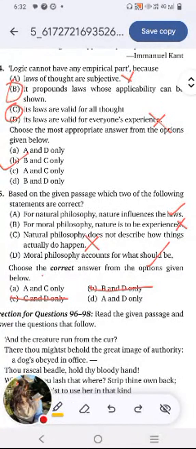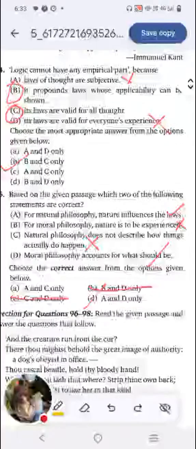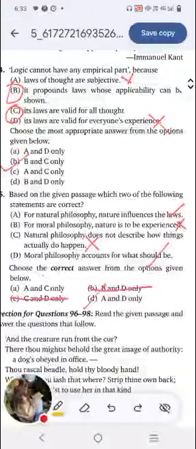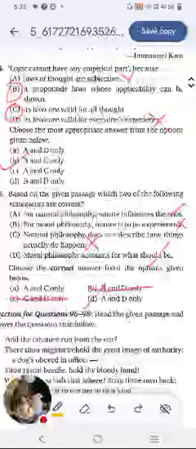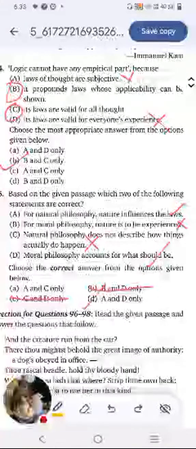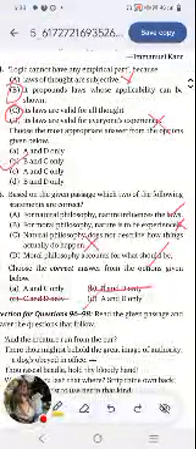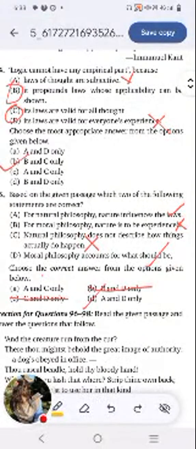It's dealing with human will. That is true. So our right answer is option A, statements A and D. This is how we use the process of elimination to arrive at the right answer, even if we don't exactly know it.